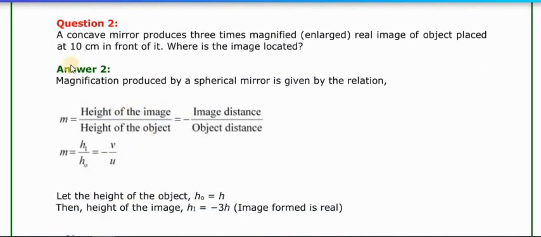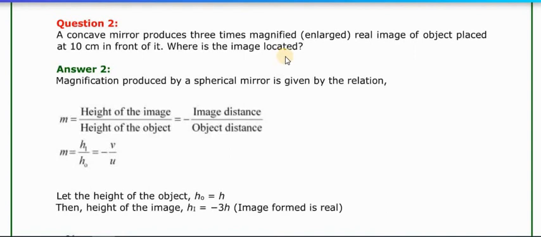Now let's see question number 2. A concave mirror produces a 3 times magnified, means enlarged, real image of an object placed at 10 centimeters in front of it. Where is the image located? Here we have to find out the location of the image, means we have to find out v.